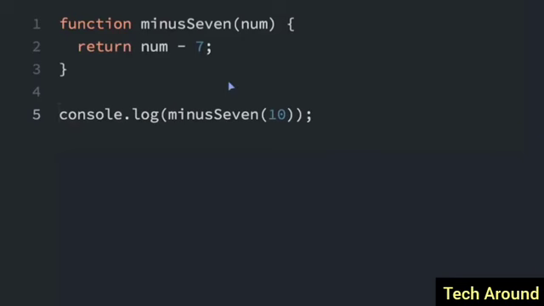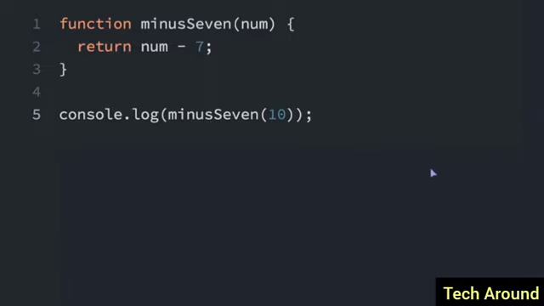You can return a value from a function with this return statement. So we have this function here, and we are passing a number into it, the num, and then it's going to return whatever's after the return keyword, in this case, num minus 7. So here, we're going to console.log the function, and it returns the result of 10 minus 7, which is 3. If we look in the console, yep, it console.logs the number 3 because the function returns 3.